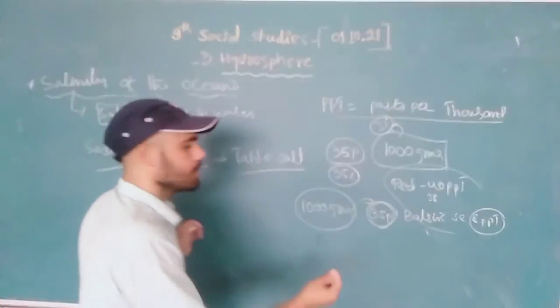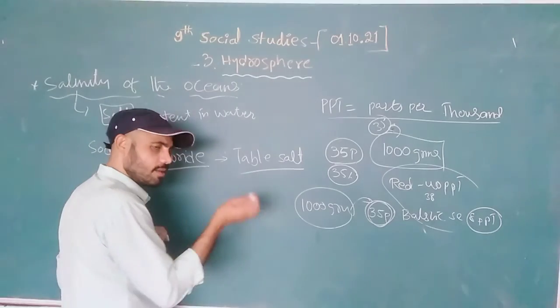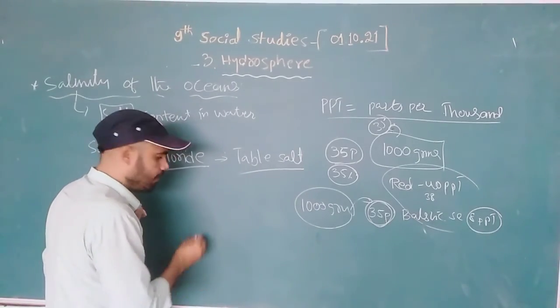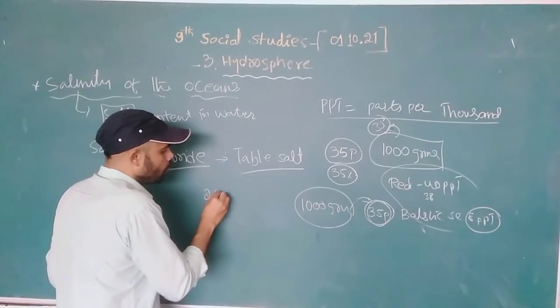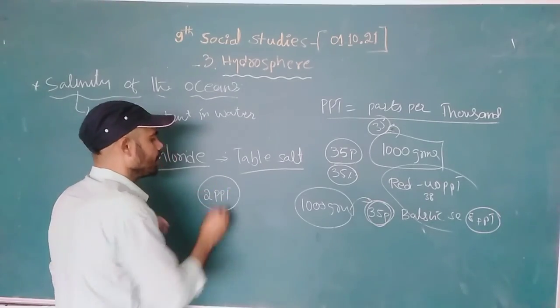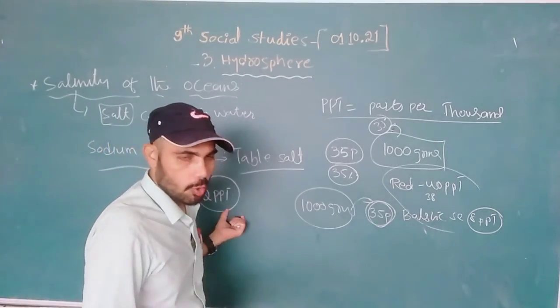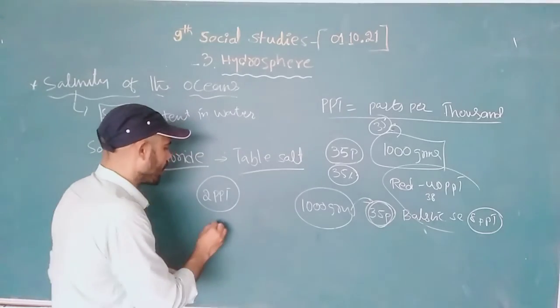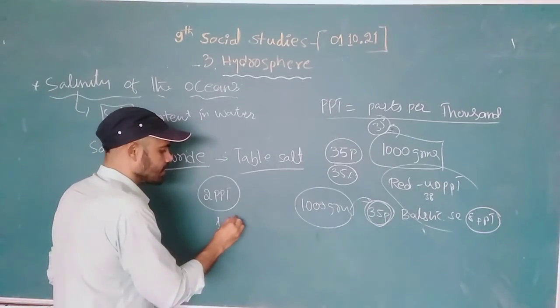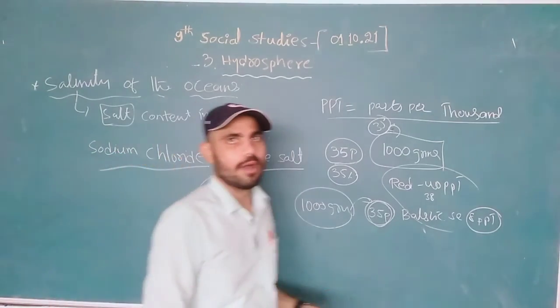And what about the rivers? What salt content do the rivers have? The rivers have only 2 PPT. The flowing river water has 2 PPT, and drinking water has 1 PPT, or less than 1 PPT. This is the water, right?